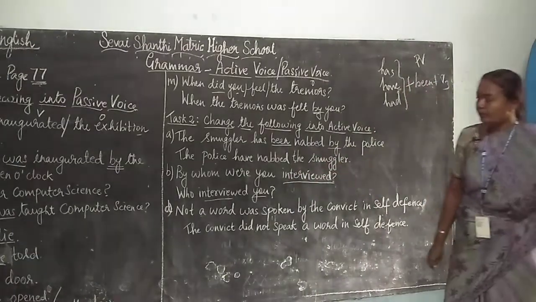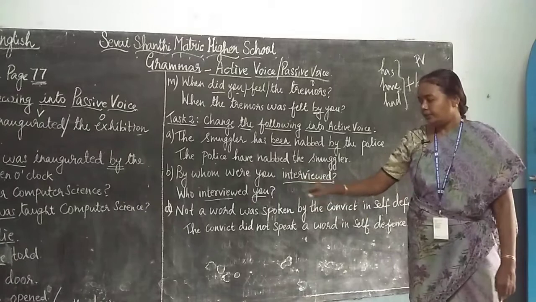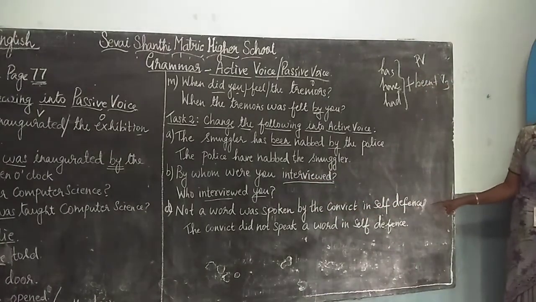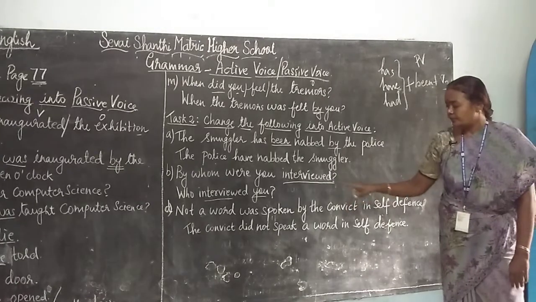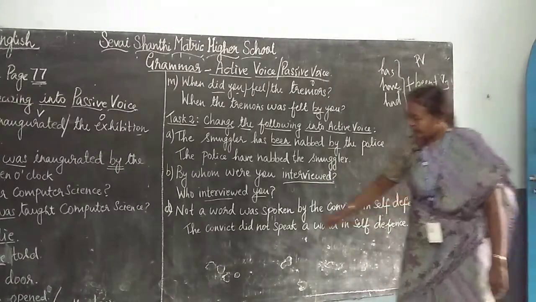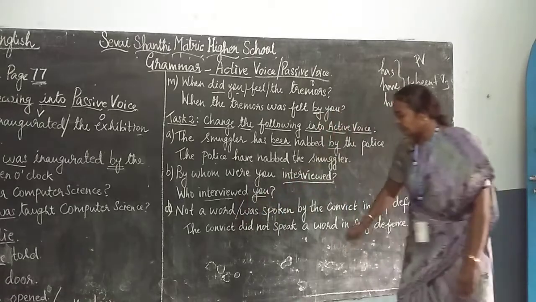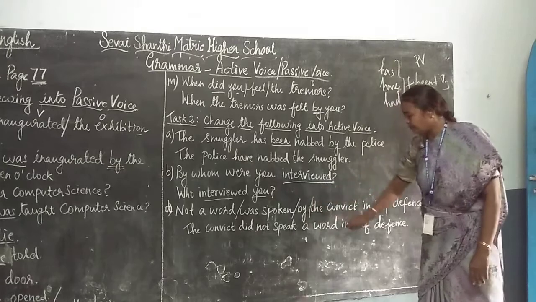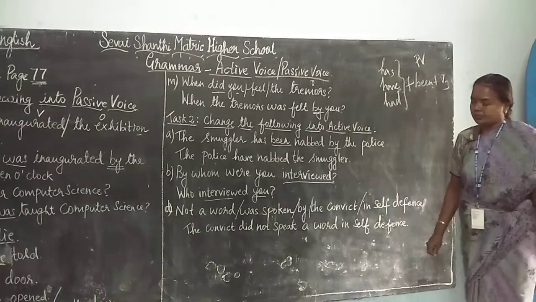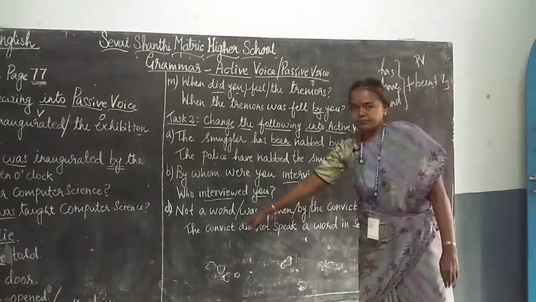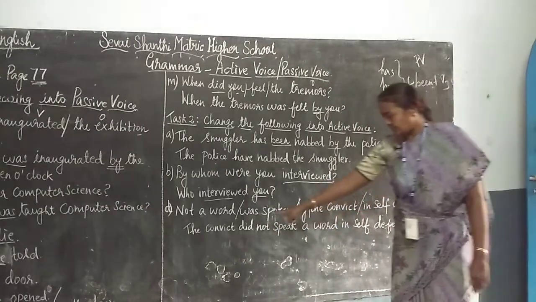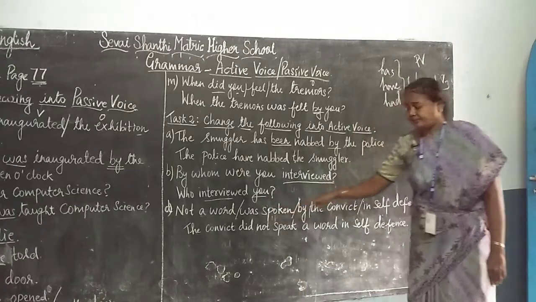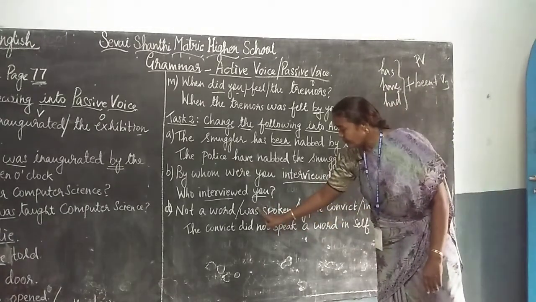Okay. Now question number D: Not a word was spoken by the convict in self-defense. So here "not a word" is the subject, "was spoken" is the verb, and "by" is a preposition in passive voice. The convict is our object. This object changes into the subject. Now here it is past tense, so "was" is changed into "did".